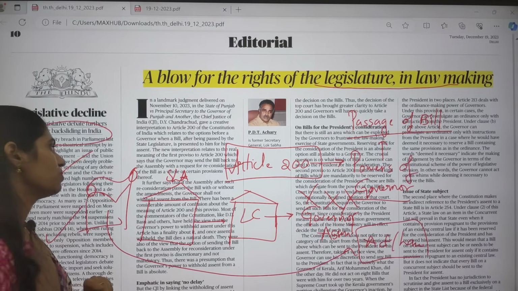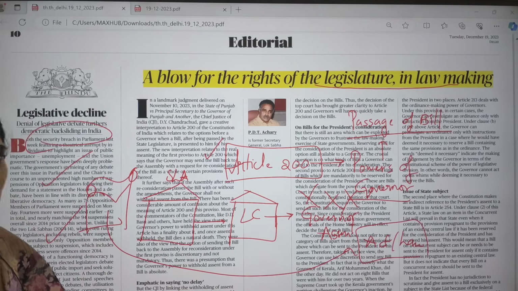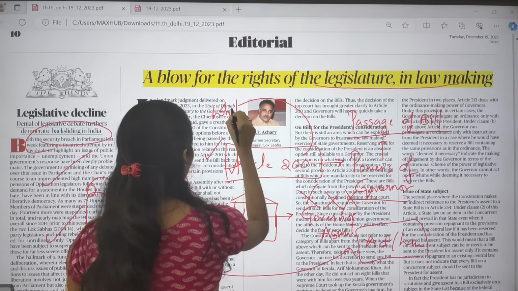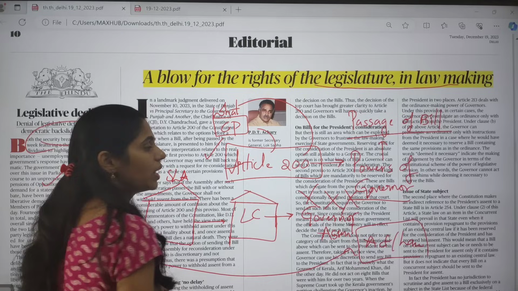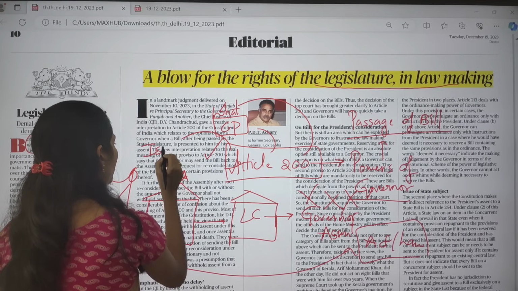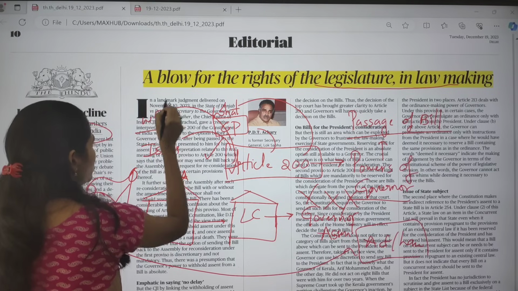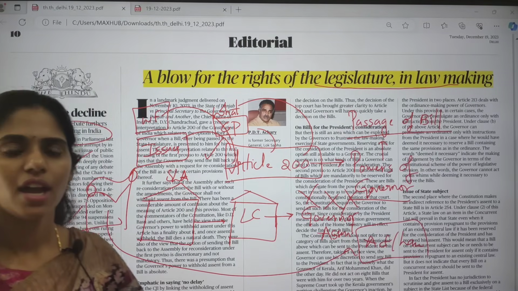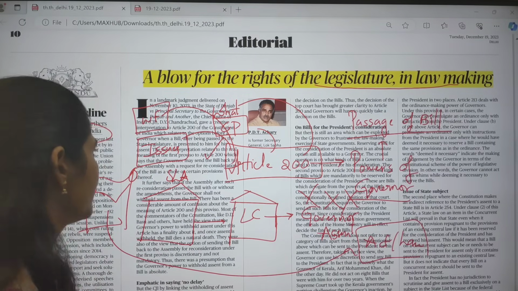Because of this we have to talk about Article 200 and the dimensions you have to see. What is this Article 200? What are the constitutional provisions under it? What are the issues with Article 200 and what is the way forward? These are the dimensions you can think about for this topic, and this topic is important for both your prelims and mains.